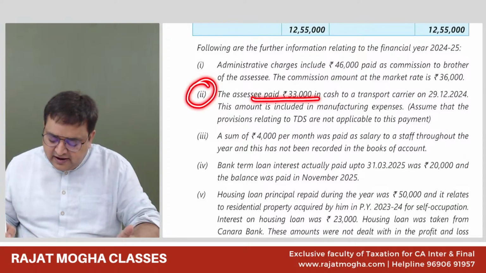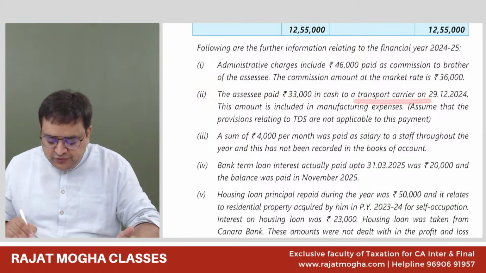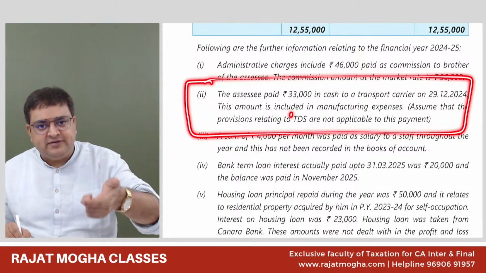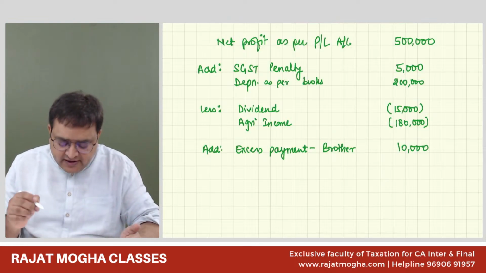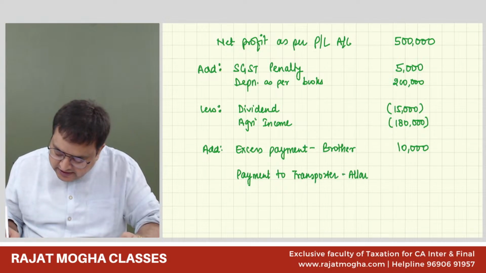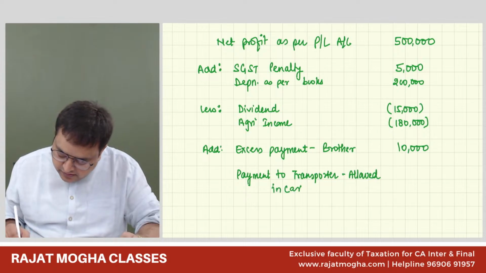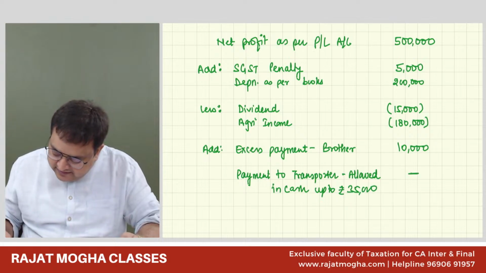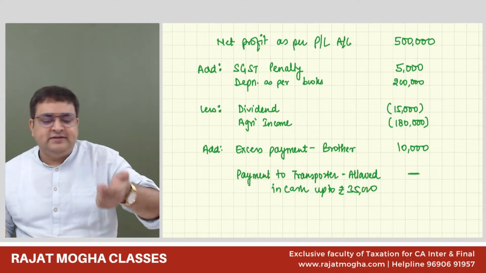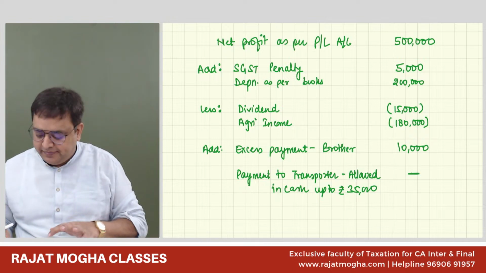Third, assessee paid 33,000 cash to the transporter. So you have to write it as a note. Either you can write it as a separate note, or you can show it in your computation itself. So how you will show it in the computation itself? In fact, it will save your time. Payment to transporter allowed in cash up to rupees 35,000. That is the reason you are not doing anything. So just show it over here. If you will not show this over here, you have to show it separately. It's better to show it right here. Understood? Getting it, everybody?